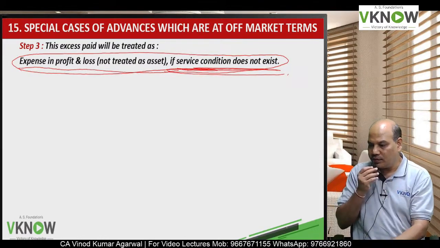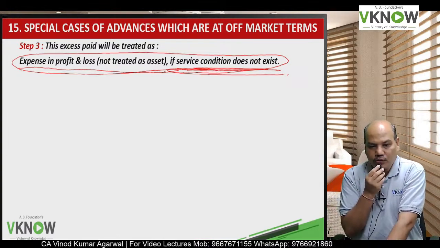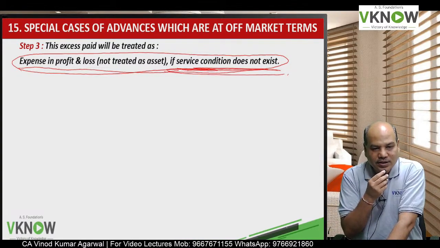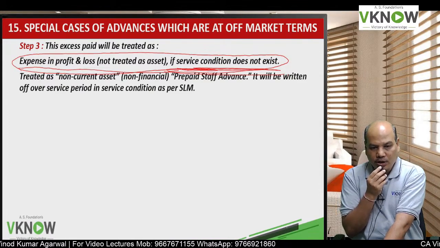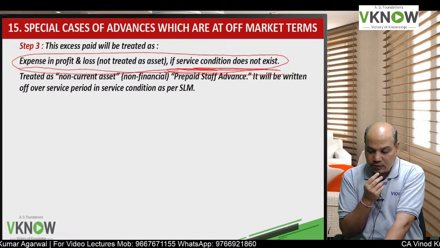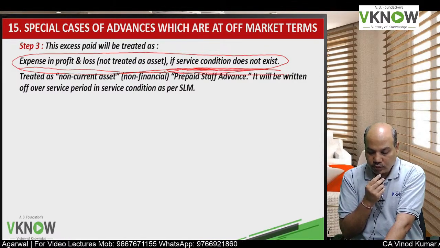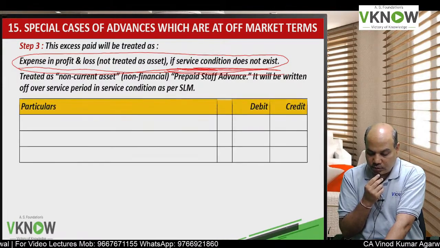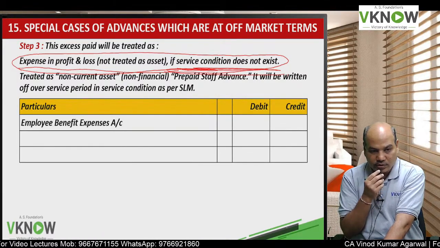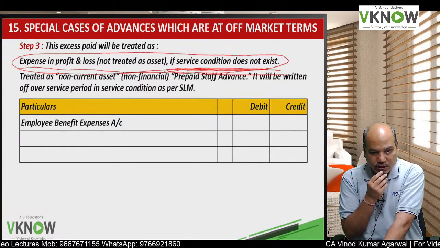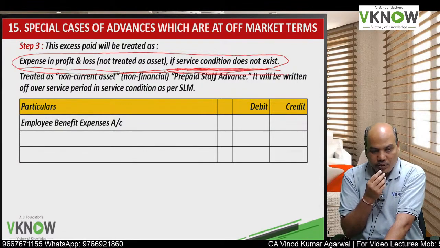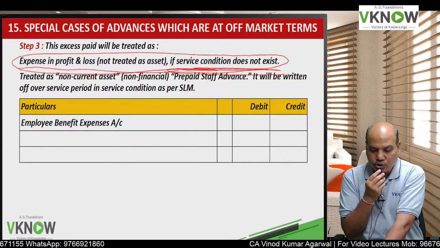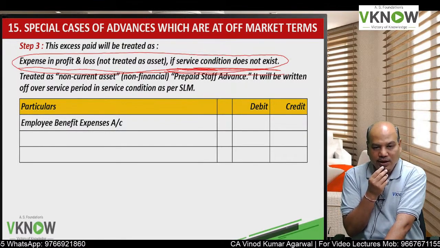If there is no service condition, employee is not required to complete any service, then you transfer it to P&L account. But if there is a service condition, then it will be treated as a prepaid staff advance. If there is any service condition like he has to complete 3 year or 6 year, it will be treated as a prepaid staff advance and it will be written off, amortized over the service condition in SLM method.